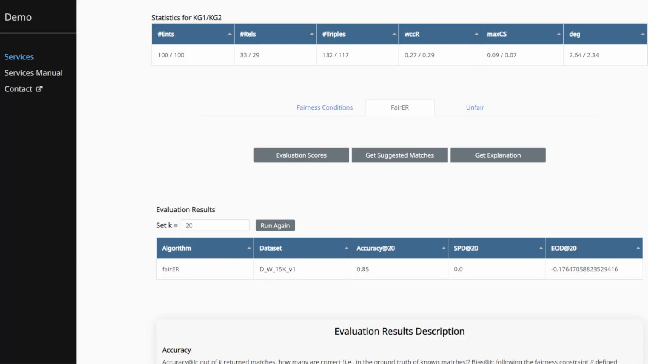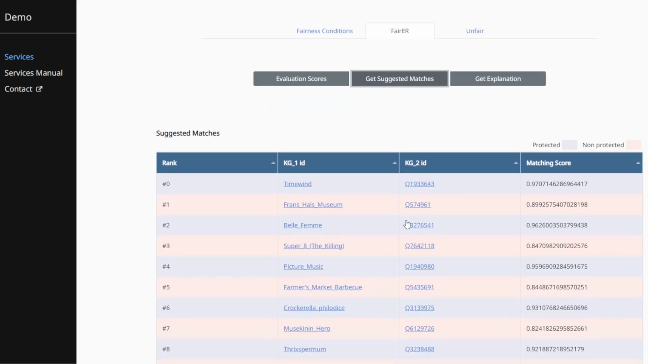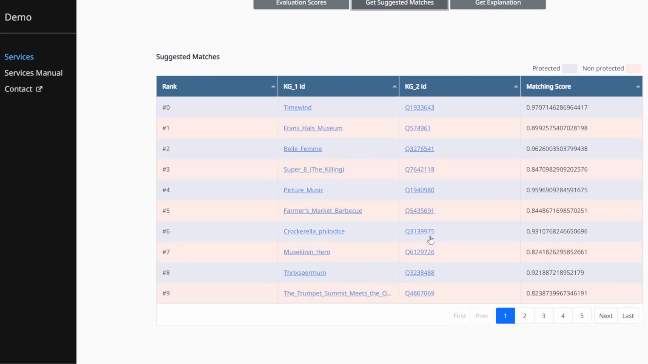By choosing the guess-suggested matches, we can see the suggested matches of FAIR-ER. In this table, protected and non-protected pairs have different colors. Finally, we can click the URL of the entity to navigate to its page.